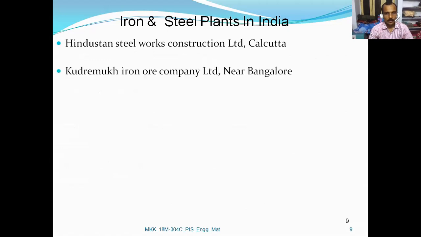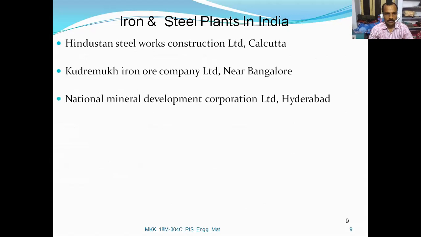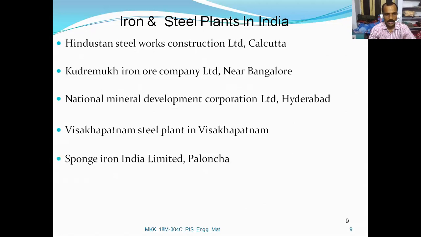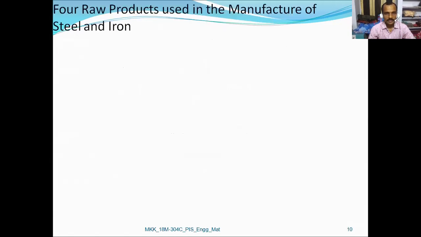Kudremukh Iron Ore Company Limited, near Bangalore. National Mineral Development Corporation Limited, abbreviated as NMDC, located at Hyderabad. Visakhapatnam Steel Plant at Visakhapatnam. Sponge Iron India Limited, Paloncha. Bharat Refractories Limited, Bokaro Steel City. So those were the different steel plants located across India.